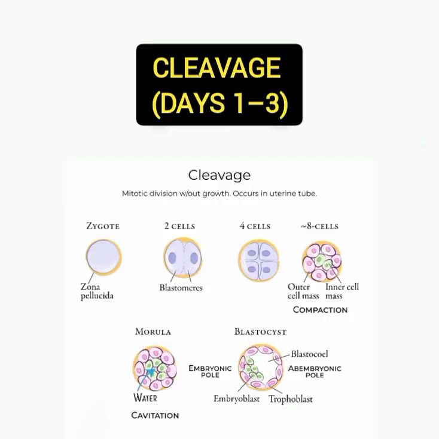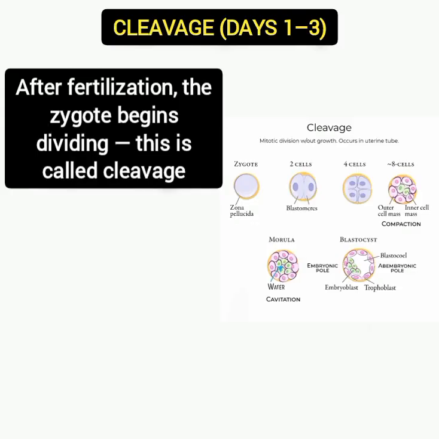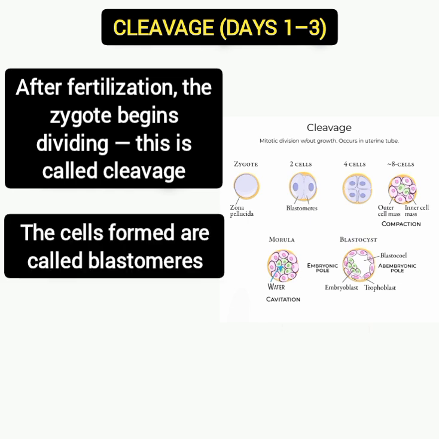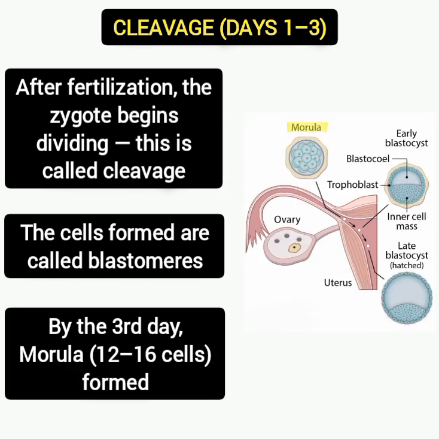from the father. Then the next step is cleavage, which occurs from day 1 to 3. Soon after fertilization, the zygote begins dividing. This is called cleavage. These are rapid mitotic divisions without growth. The cells formed are called blastomeres. By the third day, about 12 to 16 cells are formed, which are known as morula.